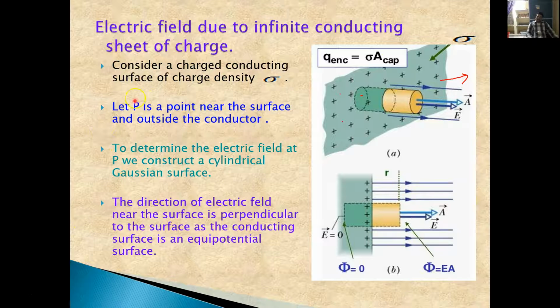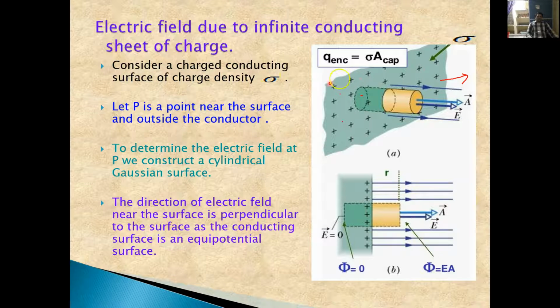So now what we have to do is consider a charged conducting surface of charge density sigma, where sigma is the surface charge density. Just remember, surface charge density means the charge per unit area.